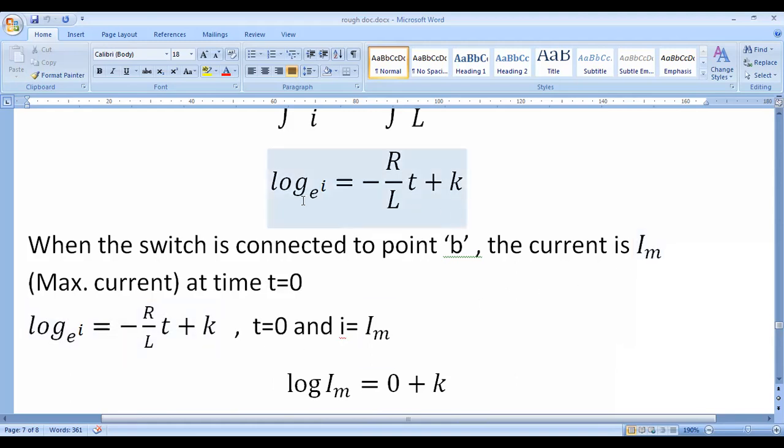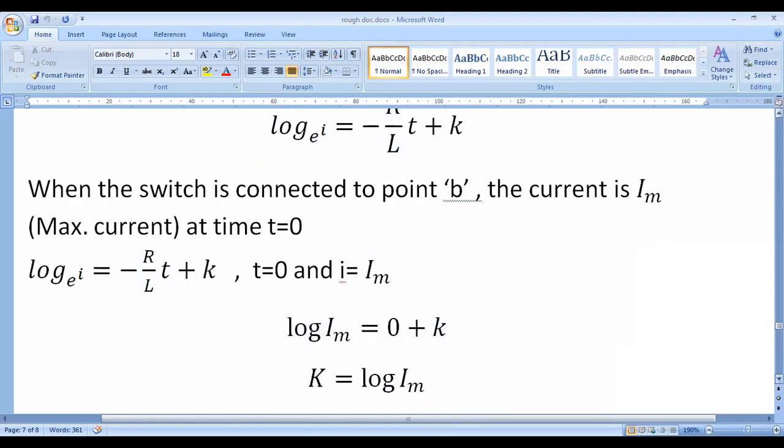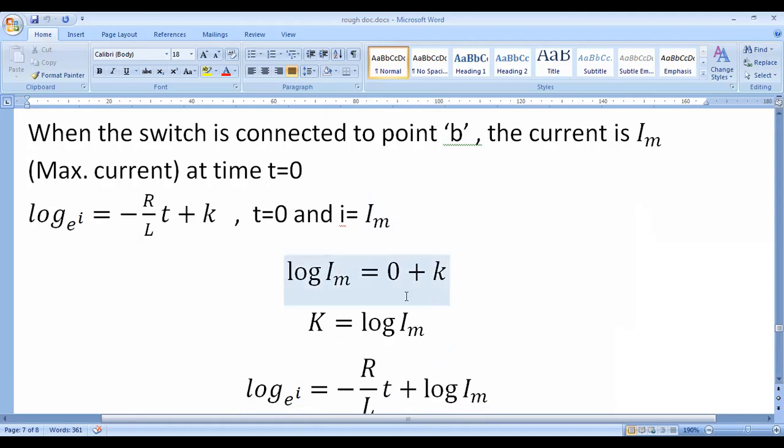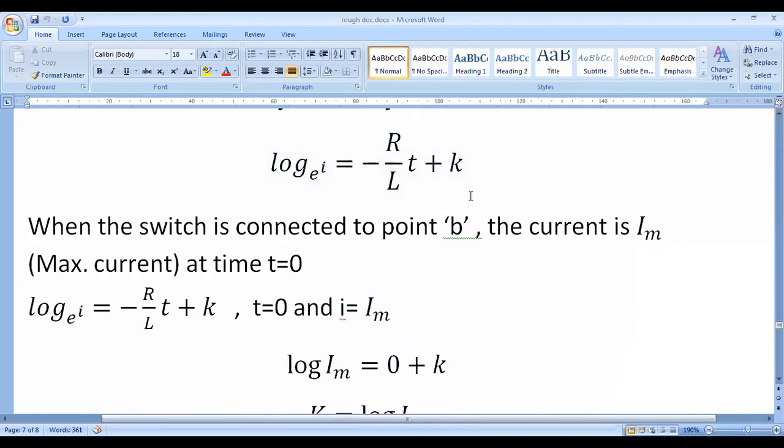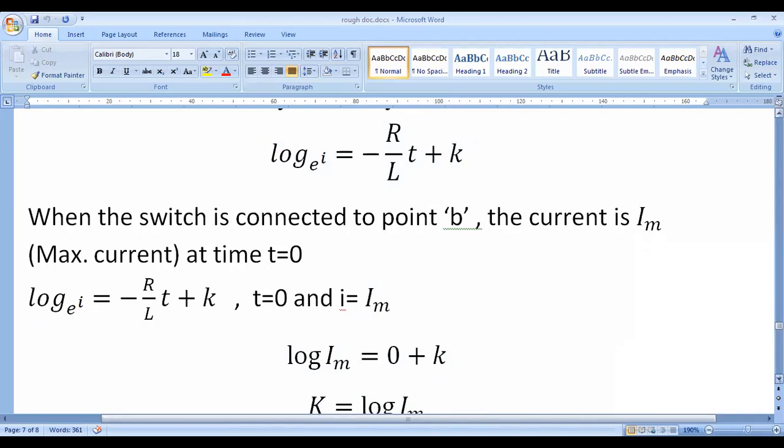Substituting here, t equal to 0 and I equal to Im, we get log Im is equal to k. Now substitute this k value in the equation, and it becomes minus R by L into t plus log of Im.